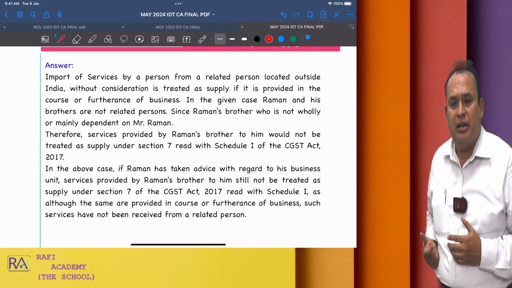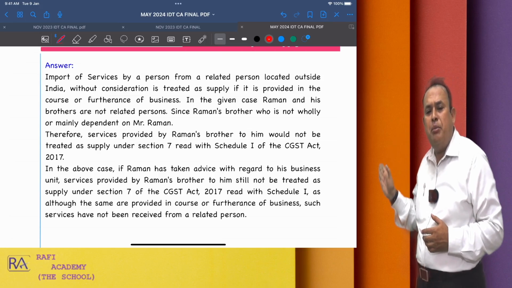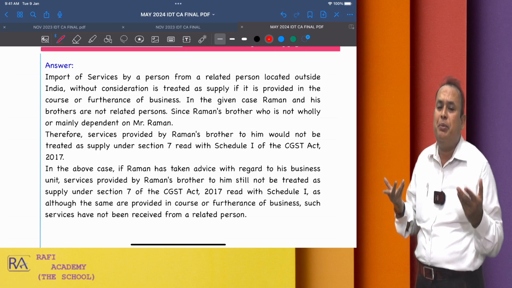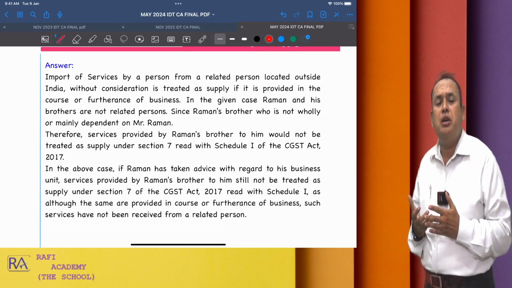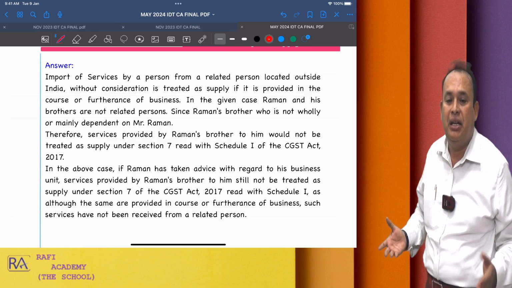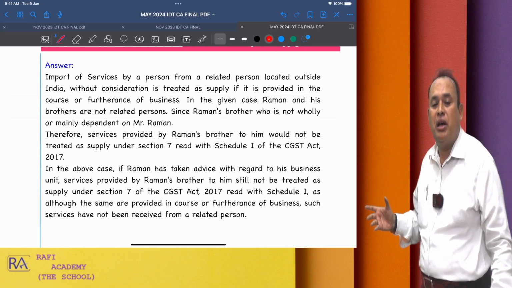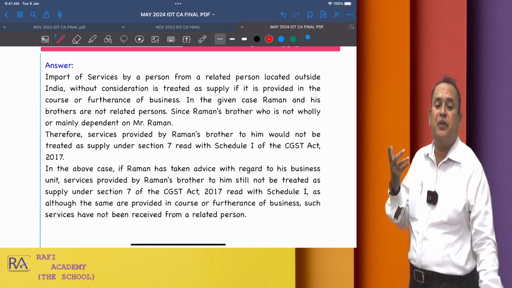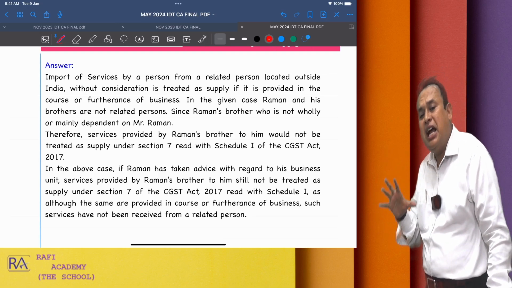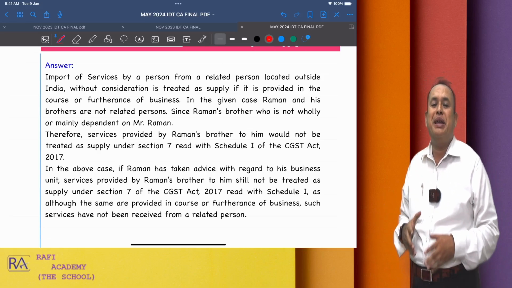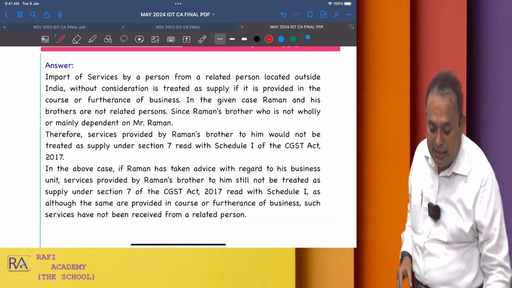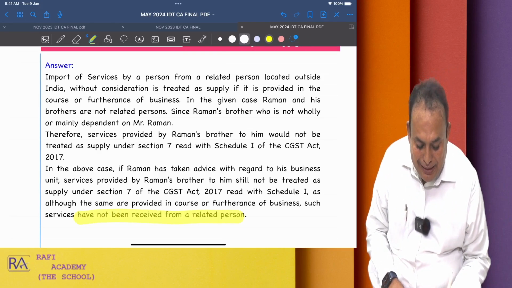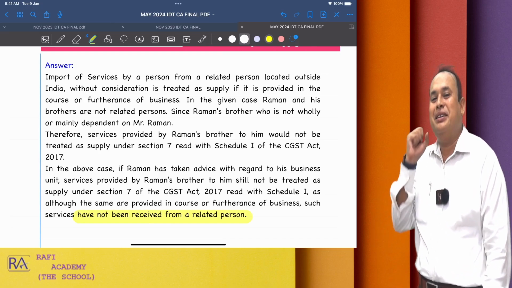Read with Schedule 1. In the above case, if Raman has taken the advice with regard to his business unit, the service provided by Raman's brother to him would still not be treated as supply under Section 7 of the CGST Act read with Schedule 1. Although the same are provided in the course or furtherance of business, such services have not been received from a related person. There's a reason, my dear friends.